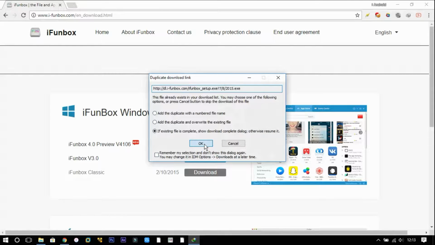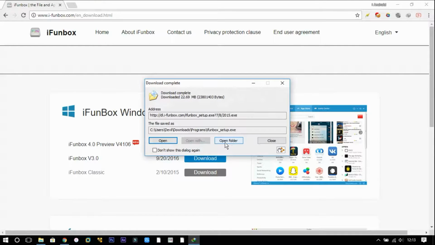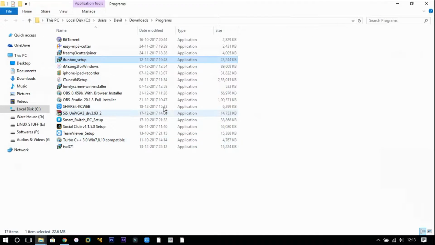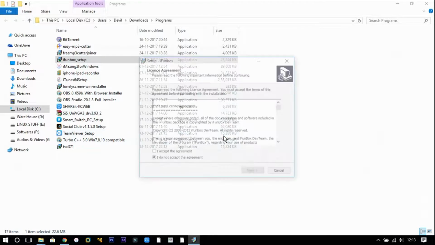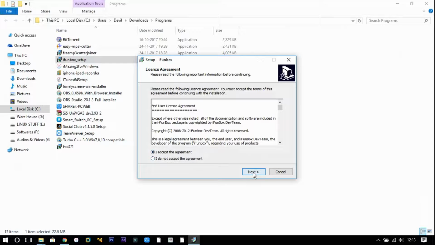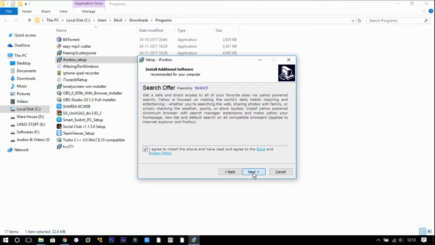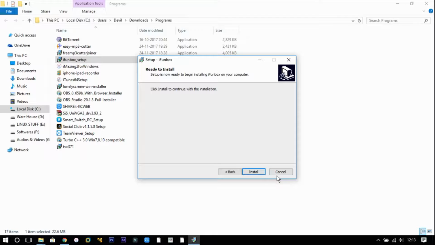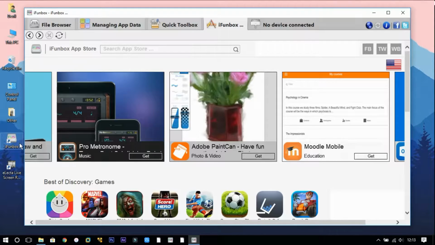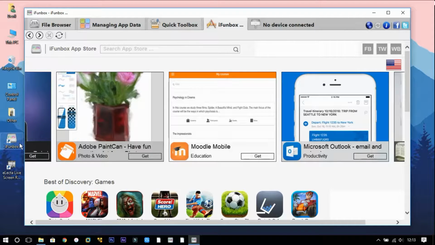I already downloaded this, so I just click OK. But I will show you how to install this software. Go to the download folder and double click on the iPhone Box app. Select your language and click on next. Accept the agreement and click on next. Again click on next, and click on install to install the program. I already installed it, so I will not install it again.